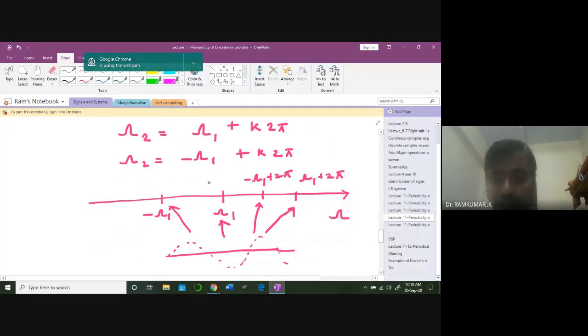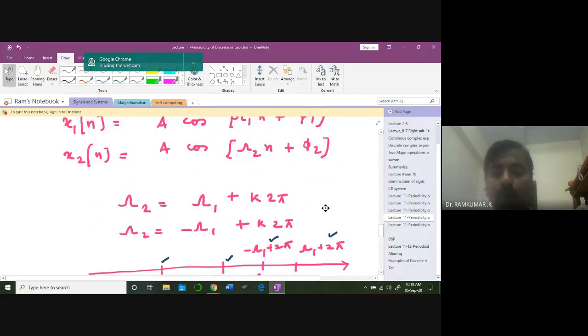So I'm going to have this omega 1 here. This is minus omega 1. I'm going to end up with a signal something like this. They all can have the same samples like this. That's a possibility. And that's a problem with respect to what? That's primarily because of the sampling rate, because the omega is nothing but the continuous time omega multiplied by sampling time. This sampling time may pose you this problem.